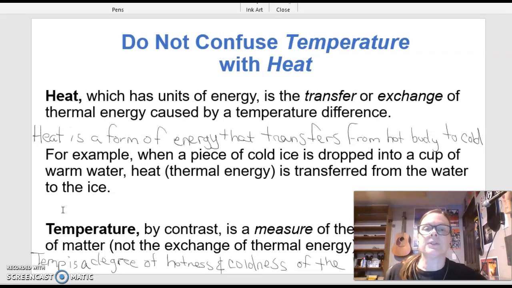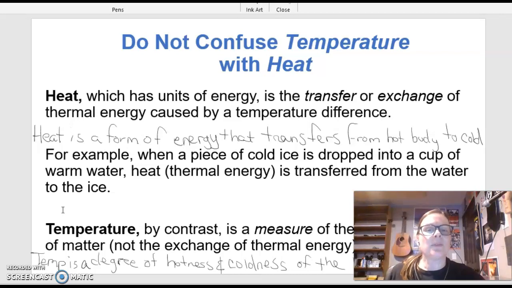All right, don't confuse temperature with heat. Heat, which has units of energy, is the transfer or exchange of thermal energy caused by the temperature difference. For example, when a piece of cold ice is dropped into a cup of warm water, heat, the thermal energy, is transferred from the water to the ice.